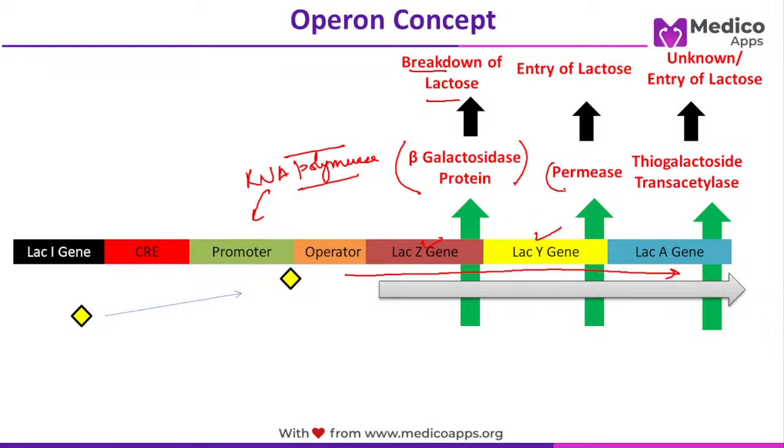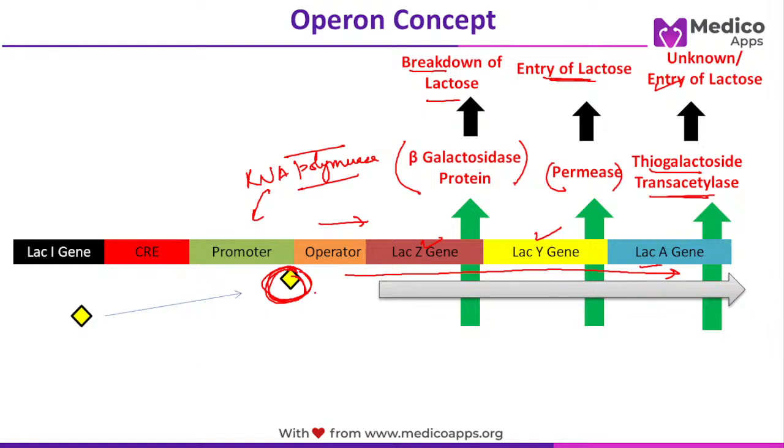Lac Y will create permease, which will help in entry of lactose into the bacteria. And lac A is galactosidase, which will again prevent entry of lactose. So what is happening? Whenever lactose is there, these genes can be transcribed, and it will help in digestion or breakdown of lactose to produce energy. Is it clear? Right? Lac operon.